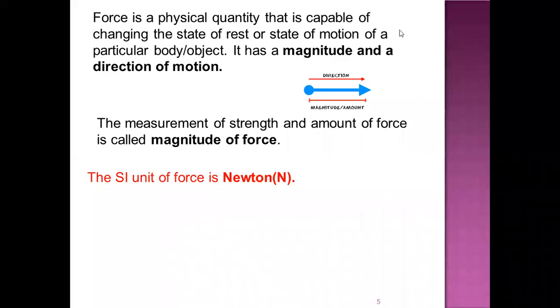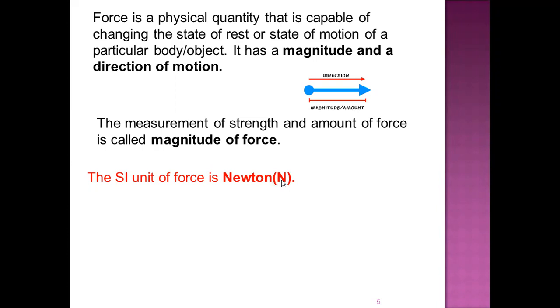So force is a physical quantity that is capable of changing the state of rest or state of motion of a particular object or body, and it has a magnitude and a direction of motion. The SI unit of force is Newton. For example, F or force is equal to 10 Newton, then 10 is the magnitude and N is the unit of the force, that is Newton. This Newton is represented by capital N.